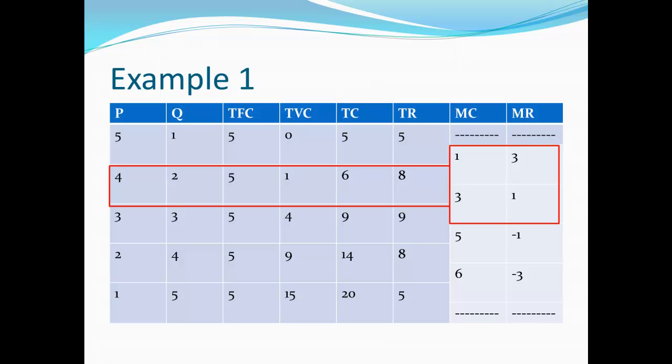The reason we know that is that we can see the value of marginal cost in the first line is 1 and marginal revenue is 3, so marginal revenue is higher. We go to the next line, and marginal revenue is now lower than marginal cost. They must have crossed somewhere in between.